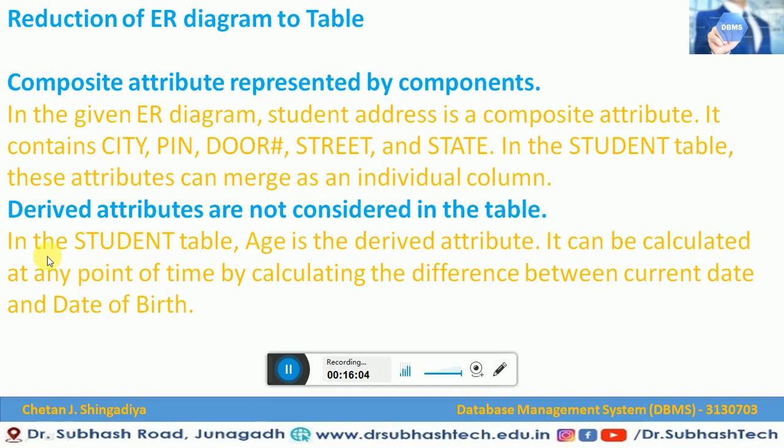Let me explain. In the student table, age is a derived attribute and it can be calculated at any point of time by calculating the difference between the current date and the date of birth. So this is what derived attributes are. They are not defined anywhere; they are calculated with the help of other attributes. That's why derived attributes are not considered for the table or relation. So this is how we can reduce an ER diagram to tables with these simple steps.